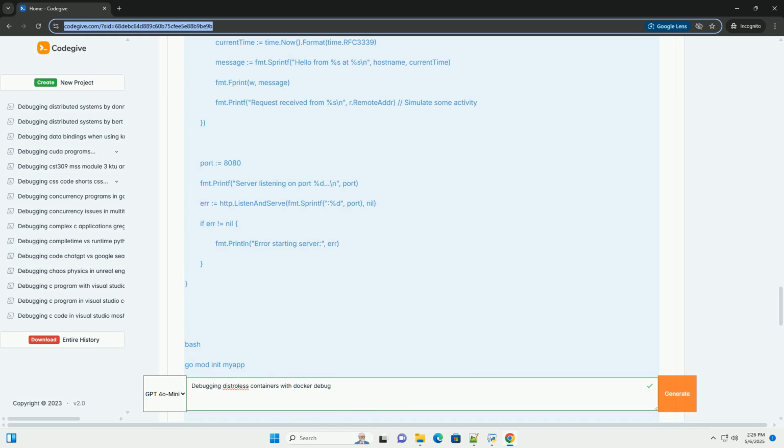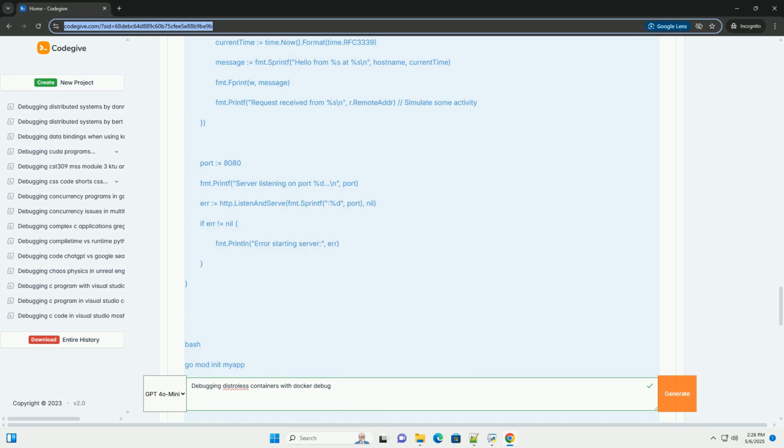Use Docker Compose for multi-container applications. If your application consists of multiple containers, use Docker Compose to manage them. Docker Compose simplifies the process of starting, stopping, and debugging multiple containers simultaneously. Automate your debugging workflow. Consider creating scripts or tools to automate common debugging tasks, such as entering the debugging container, running specific commands, and analyzing logs.